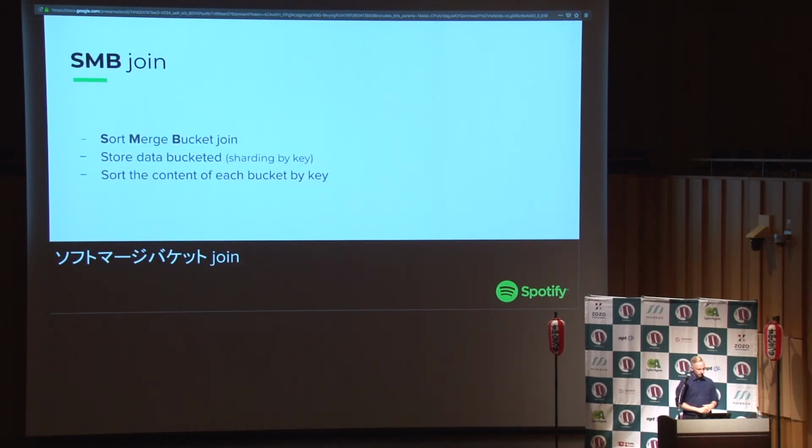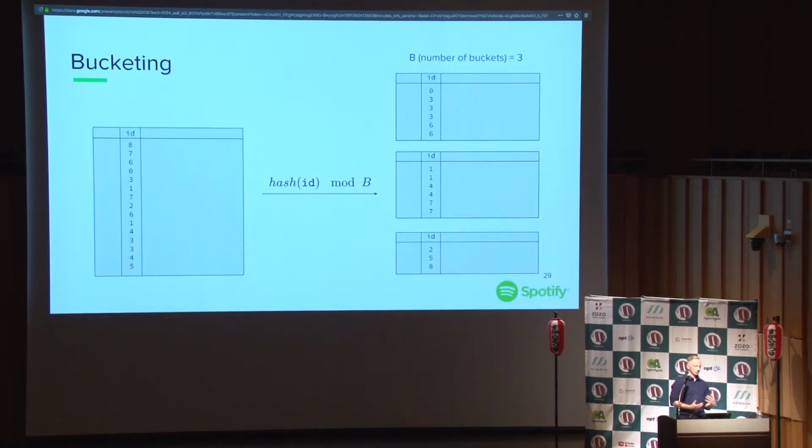So we came up with this thing called sort merge bucket join, which is a different type of join that's pretty old, pretty well known, but it's not implemented in Dataflow or in Beam. Basically, what it does is it will take your data and shard it into different buckets. So you will say, I want my data to be in 5 buckets, and it will split the data into 5 buckets using a key in your data. And in each bucket, the data is sorted. So it looks like this, roughly.